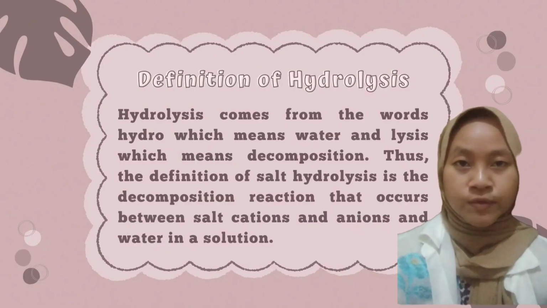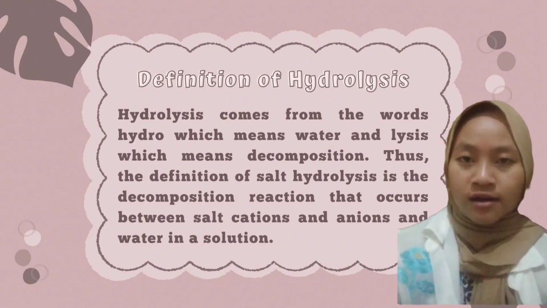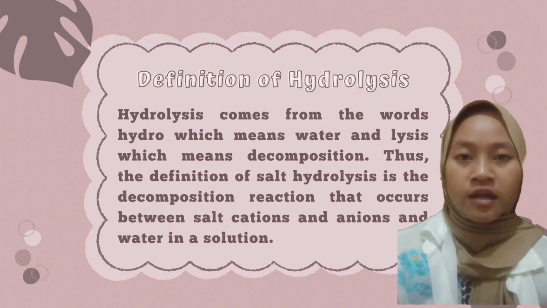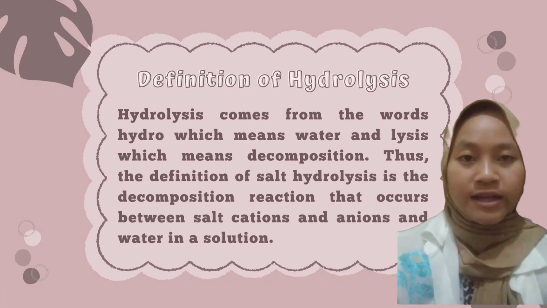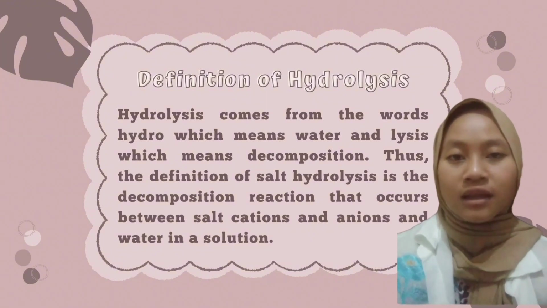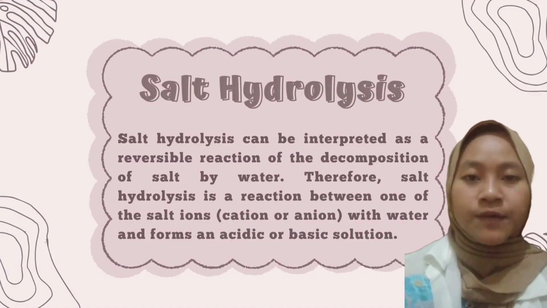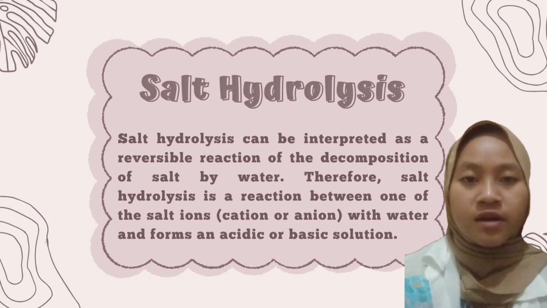Let me introduce myself. My name is Ayu Safitri. I will explain the next material, namely the definition of hydrolysis. Hydrolysis comes from the word hydro, which means water, and lysis, which means decomposition. Thus, the definition of salt hydrolysis is the decomposition reaction that occurs between salt cations and anions and water in a solution. Salt hydrolysis can be interpreted as a reversible reaction of the decomposition of salt by water.